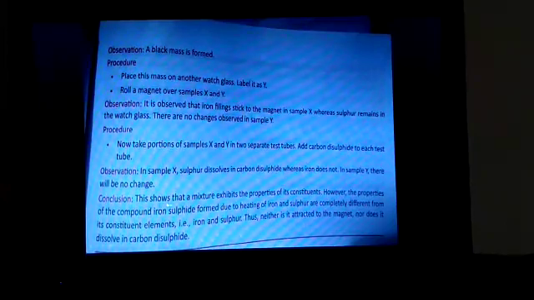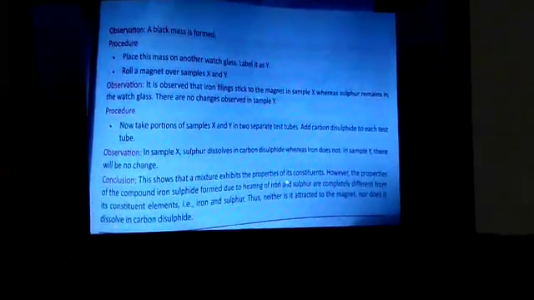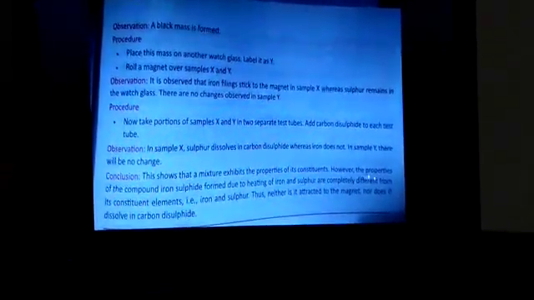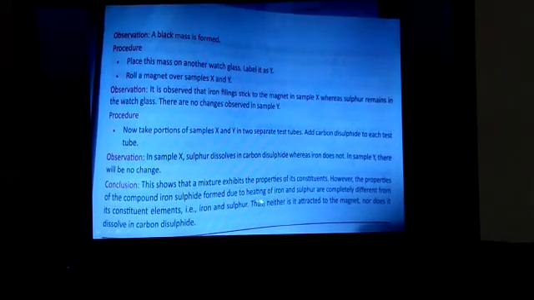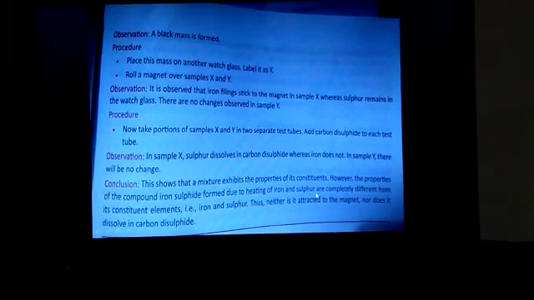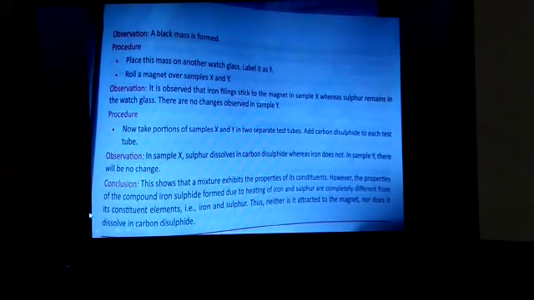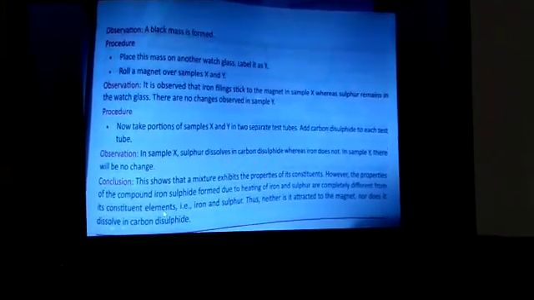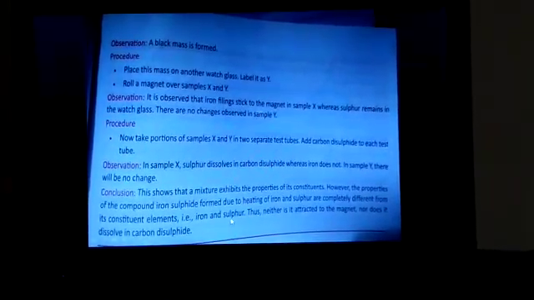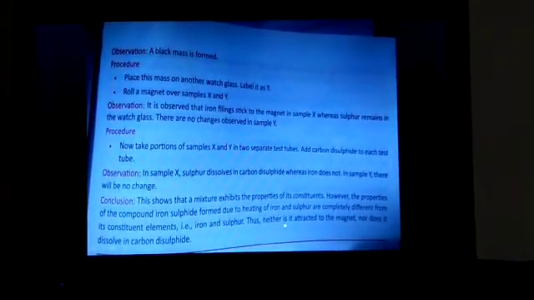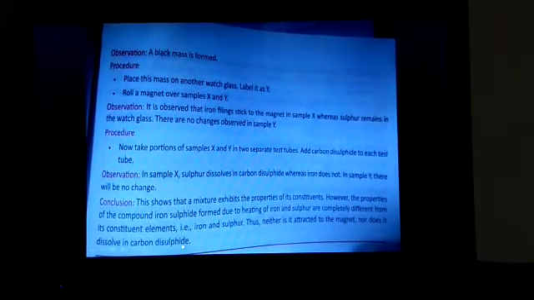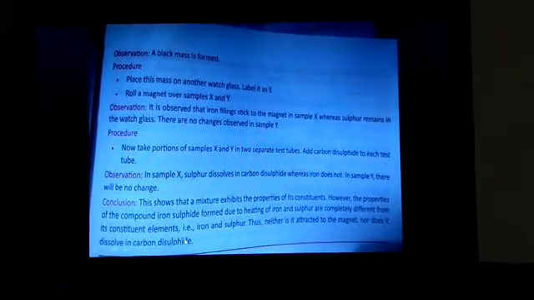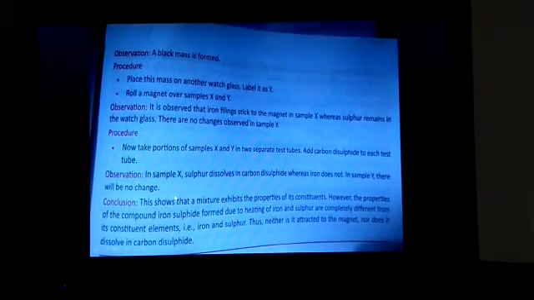Conclusion: this shows that a mixture exhibits the properties of its constituents. However, the properties of the compound iron sulfide formed due to the heating of iron and sulfur are completely different from its constituent elements, iron and sulfur. Thus, neither is it attracted to the magnet nor does it dissolve in carbon disulfide. For more detail, just go through your textbook.